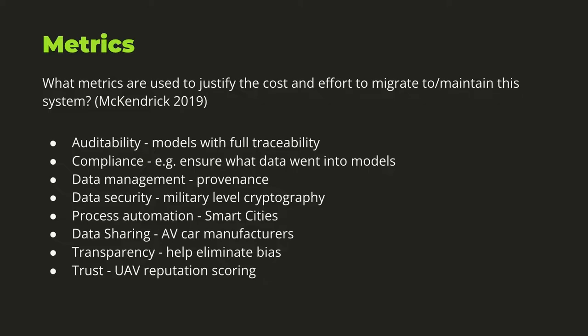Auditability, so being able to actually go back through the entire history of an artificial intelligence model, knowing what data went into that model at any point in time. Compliance is another really important issue, so we know exactly what kind of data is going into these artificial intelligence models. As mentioned, data management, so having provenance and basically an entire history of the data living on the blockchain. One could imagine being able to see data that's causing bias and being able to whitelist and blacklist certain types of data to go into models as they evolve.